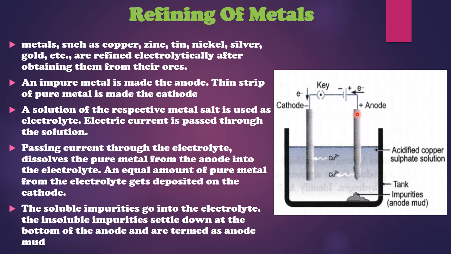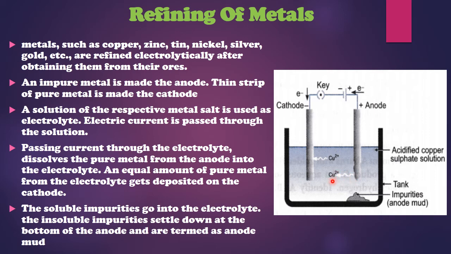Those 2 electrons will go into the circuit, and as soon as a copper atom loses 2 electrons, copper will change into a cation, and after changing into a cation, it will go into the solution, as the arrow is being shown over here.